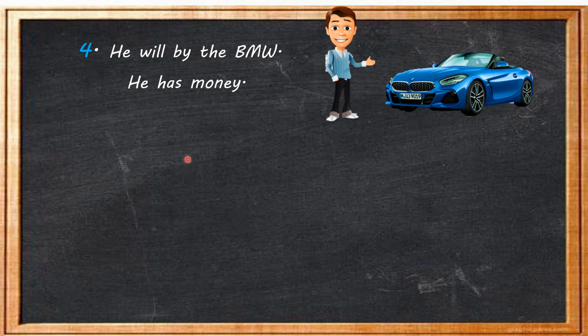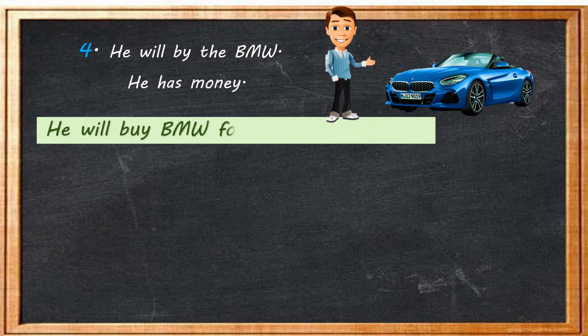He will buy a BMW, for he has the money. So the conjunction we are using here, children, is for. That means he has a lot of money, so he can buy a BMW.